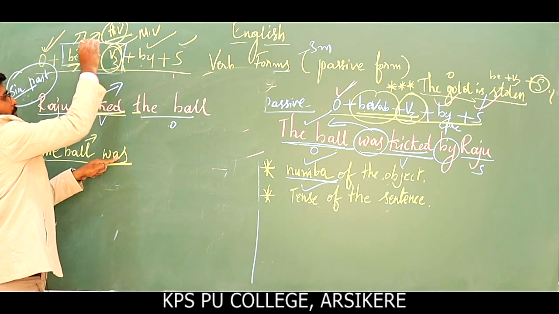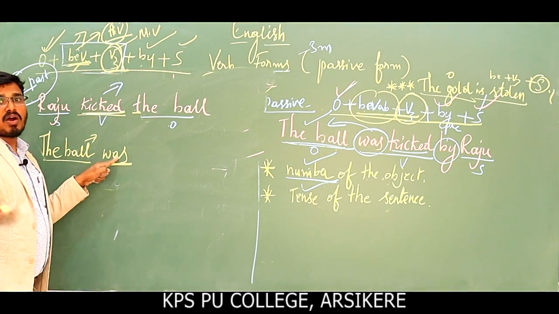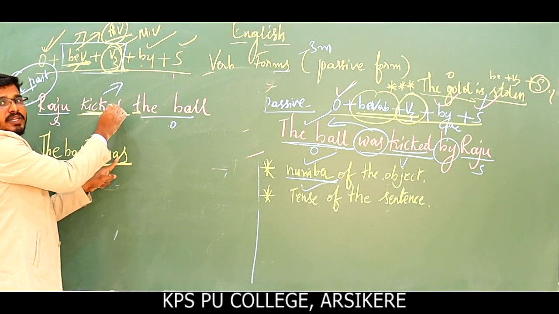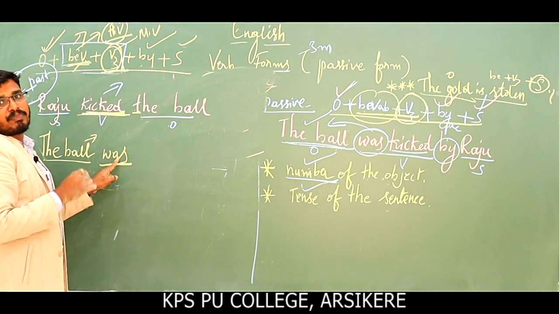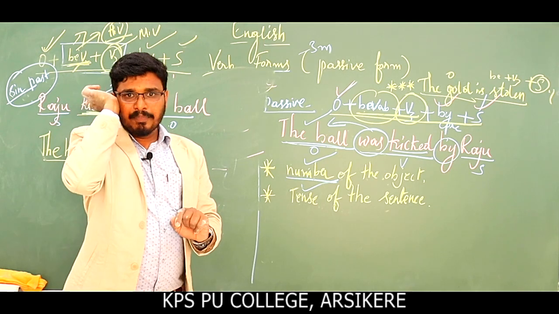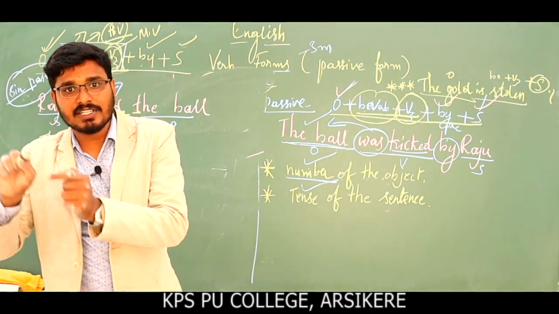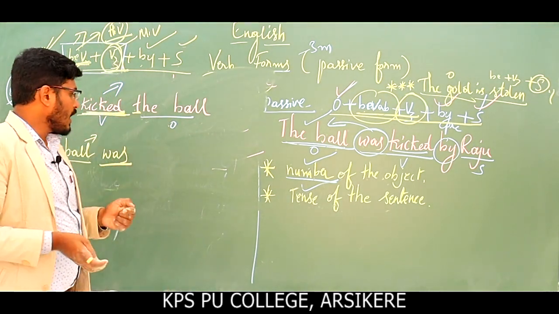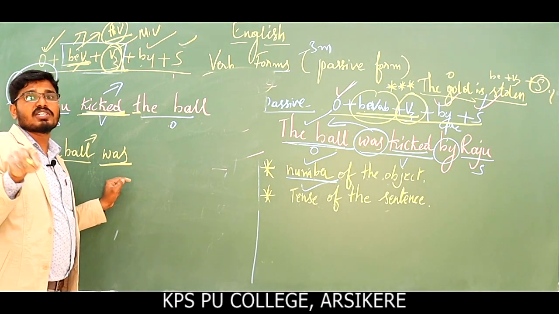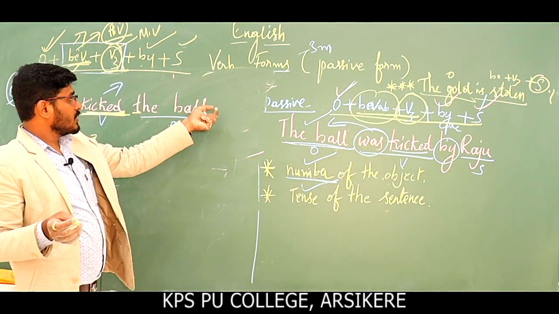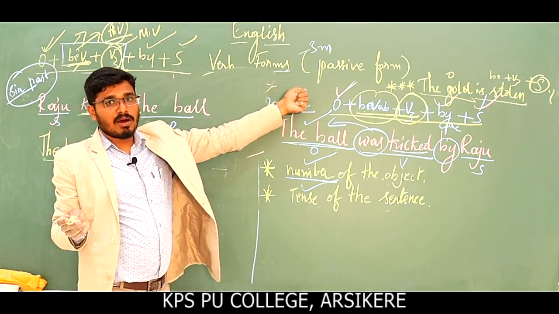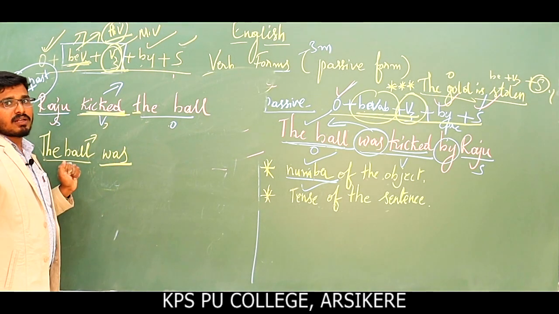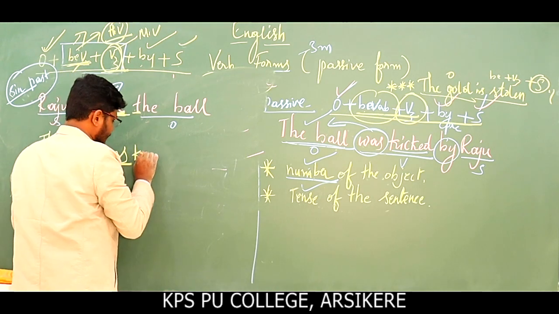Okay, object is finished and be verb is finished. Now V3. V3 form of what? V3 form of the verb which is given in the sentence. We should have to write the V3 form of the given verb which is given in your question paper, which is given in the bracket. Immediately after the dash it is clearly given in the bracket the clue verb, and you have to change that verb into passive form. Passive form is nothing but past participle form of the verb. Past participle form of the verb or past participle form nothing but V3 form is kicked itself.